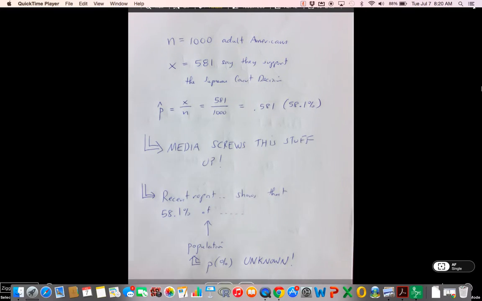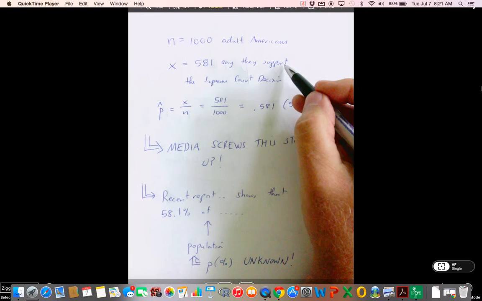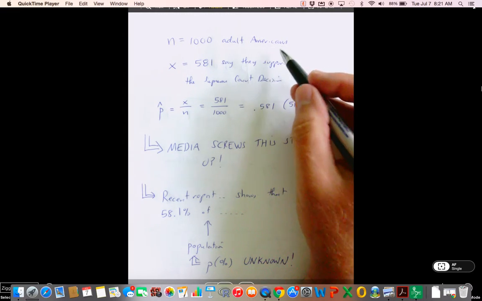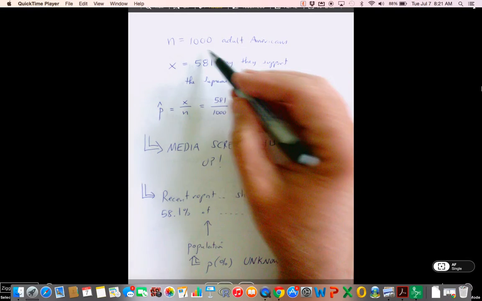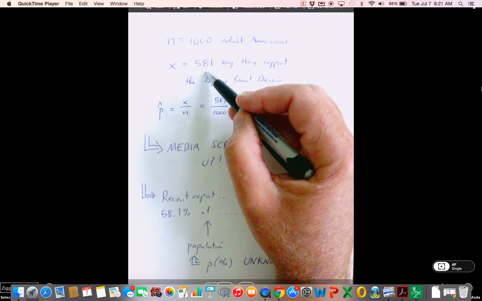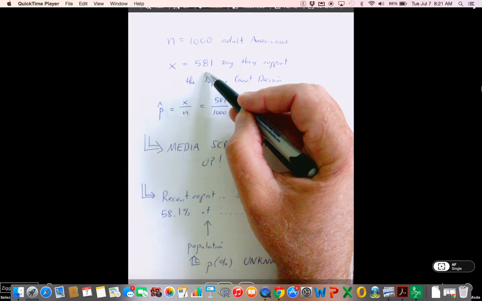It's treating this sample of 581 out of 1,000 as gospel, wholly the truth, and it's not. It's one of infinitely many samples. If we had taken a sample of 1,000 adult Americans 2 seconds later, we would most likely get a different count. We would get something different than 581. We may get 682. We may get 482.